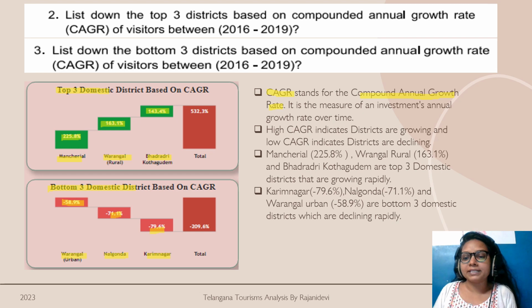They can do social media marketing, and they can give offers and discounts to the tourists to attract more tourists to these districts. They can also do TV shows which show the cultural heritage of these districts to attract more tourists to these three districts.